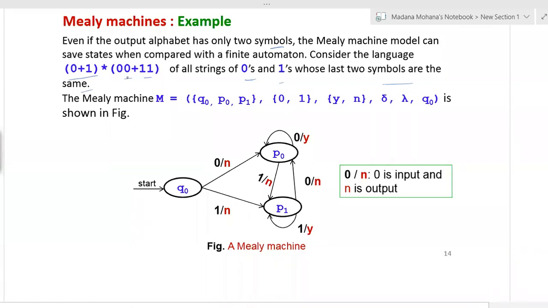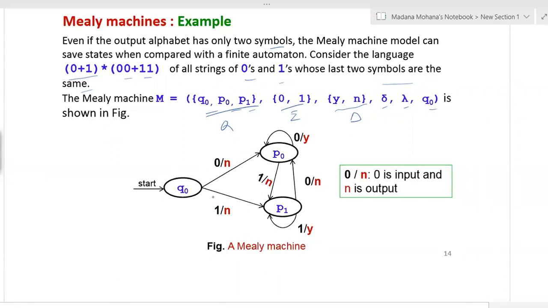This is the nature of the language. Now the Mealy machine M equals (Q, Σ, Δ, δ, λ, q0), where Q is {q0, p0, p1}, then {0, 1} is Sigma, the input alphabet, then {y, n} is the output alphabet Delta. Then this is the transition function, and lambda is the output function. Then q0 is the initial state. Now the Mealy machine is shown in the following figure.